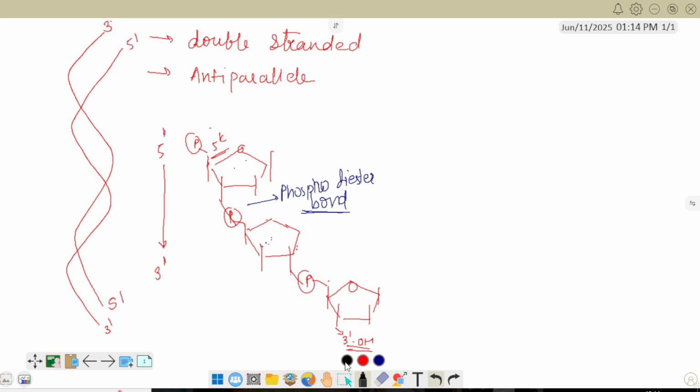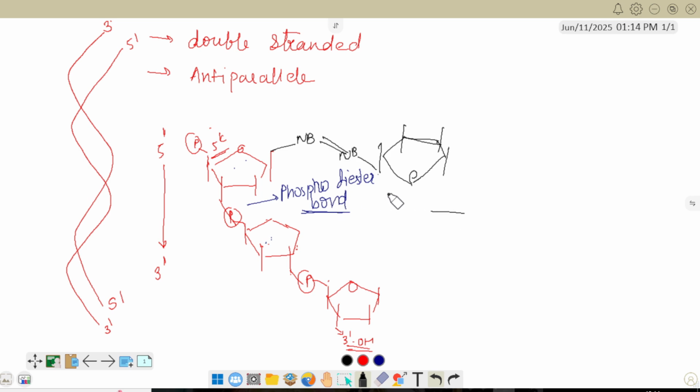Now the second chain will run in an anti-parallel way, as I said. Here a nitrogen base, here a nitrogen base, and they will bond together like this.